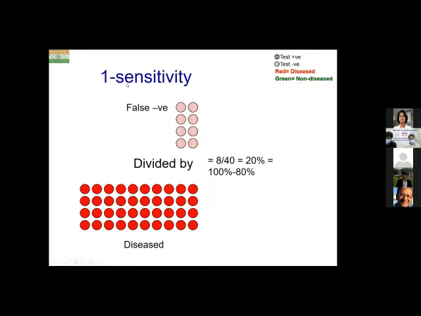So what is 1 minus sensitivity? That is the false negatives divided by the diseased. So in this case, it would be 8 divided by 40, which is 20%. So that's the same as 100% minus 80% because 80% was the sensitivity. So 1 minus sensitivity is 20%. So the false negatives divided by the diseased. This is also known as the false negative rate of the test.